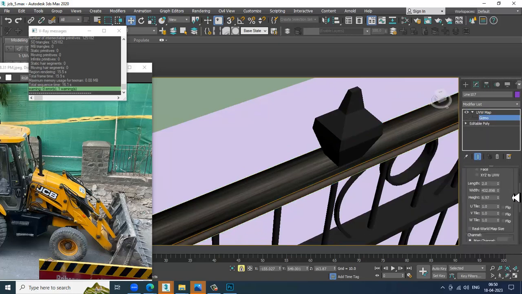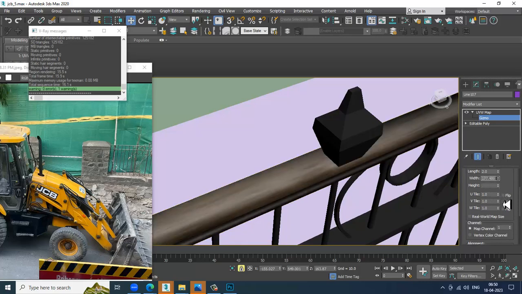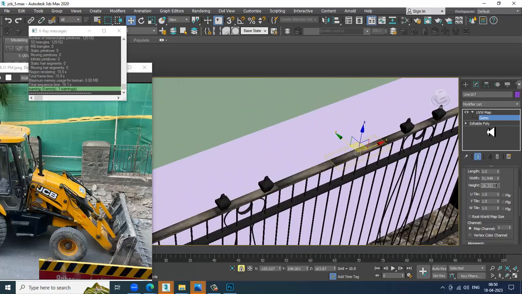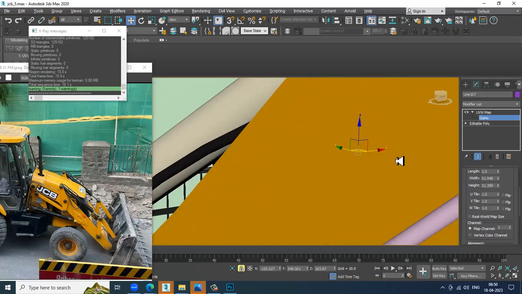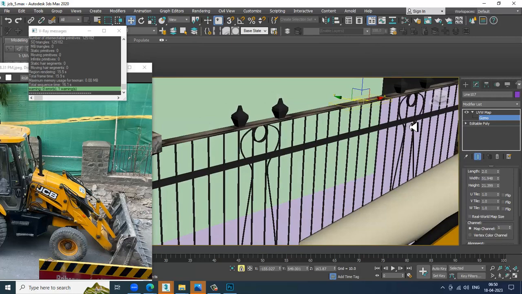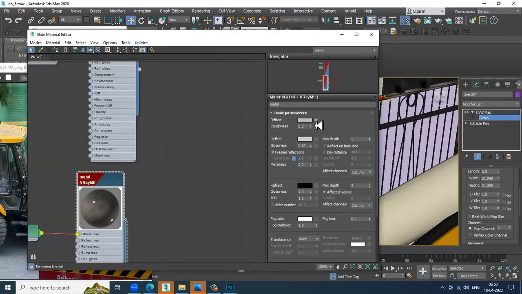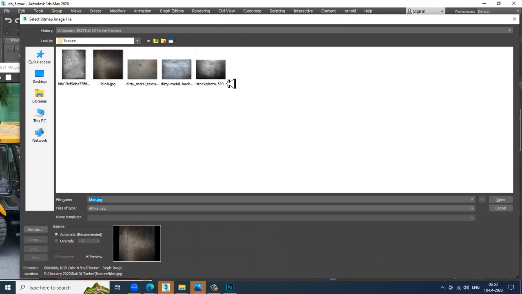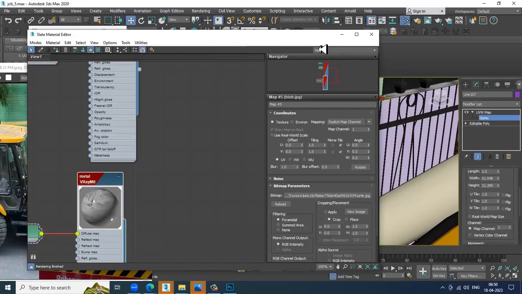I'll go into the gizmo and adjust this. Or even if you want, you can go with a bit darker one. This looks better.